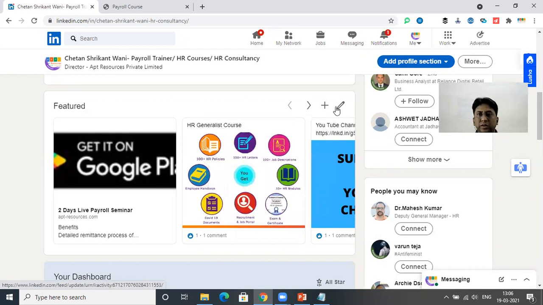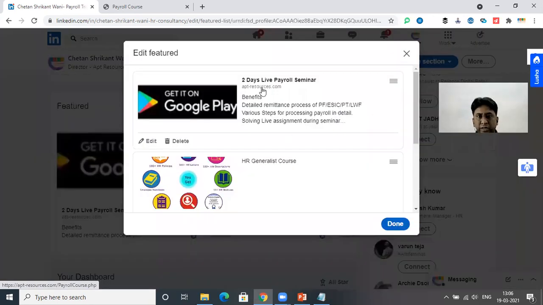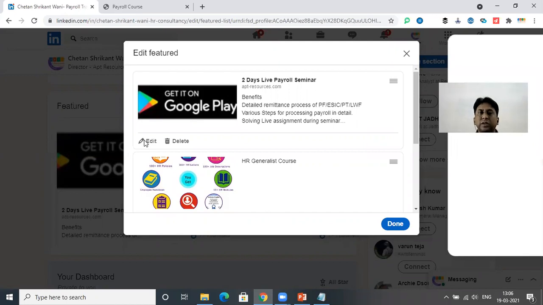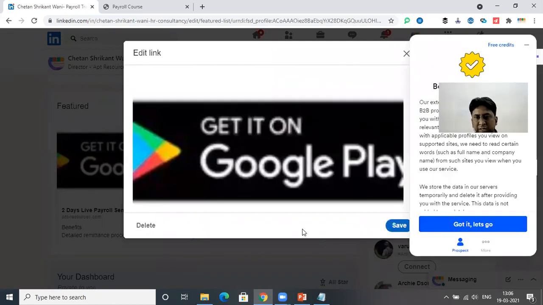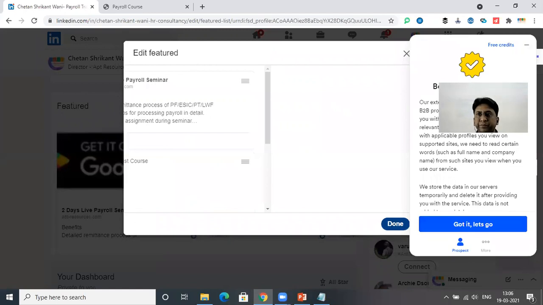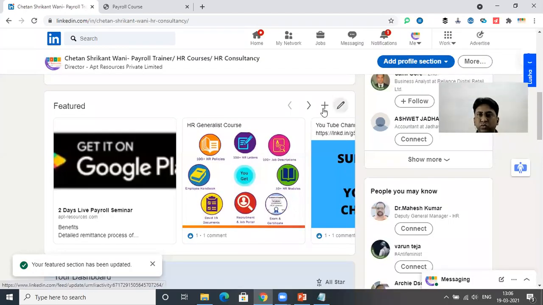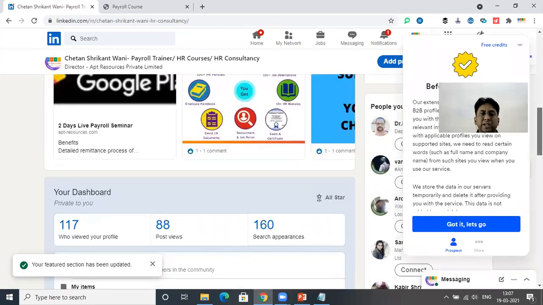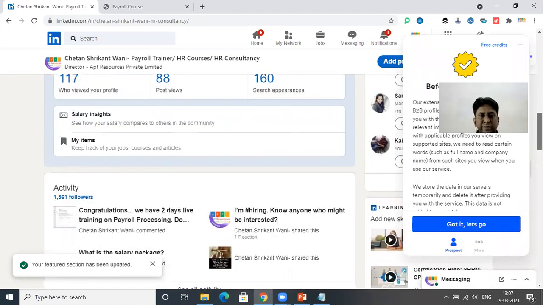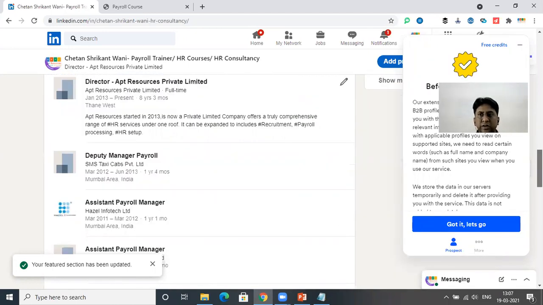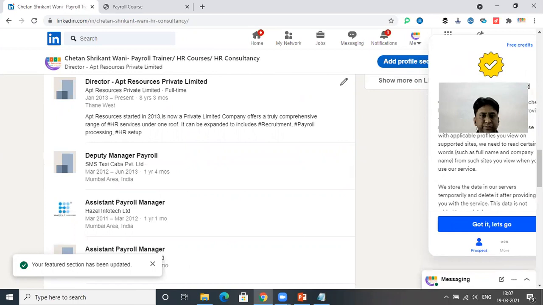Or else you can edit from here. See, you can edit your courses from here. Sorry, you can edit your job openings. You can delete here, just save here. So this is about the Featured section. You can add through here and edit through here. Now the dashboard. Now activity, your experience. You have to mention this here.